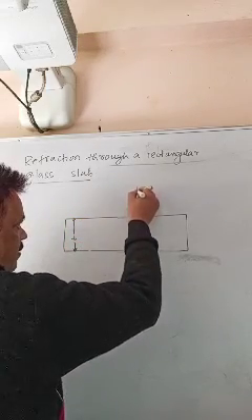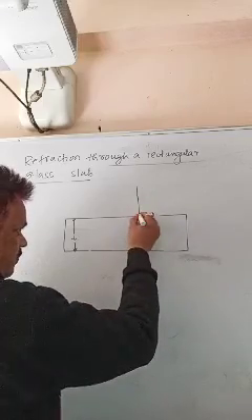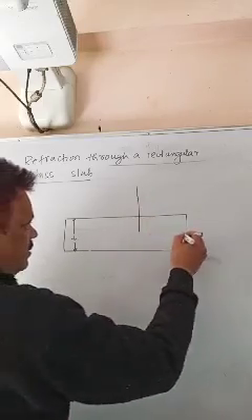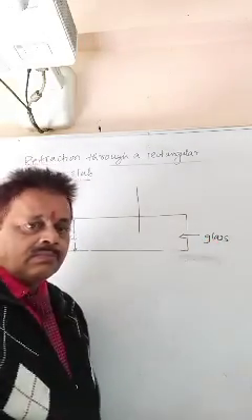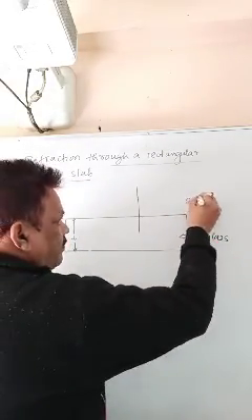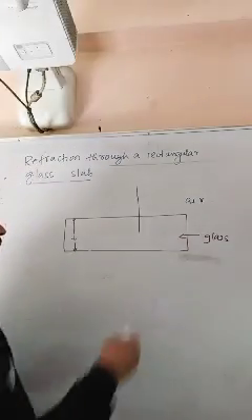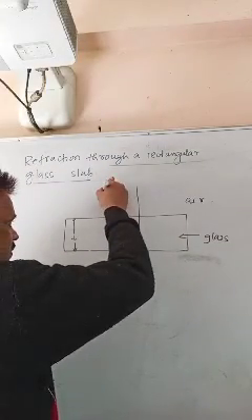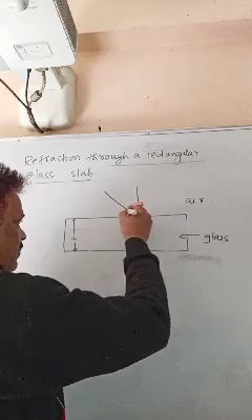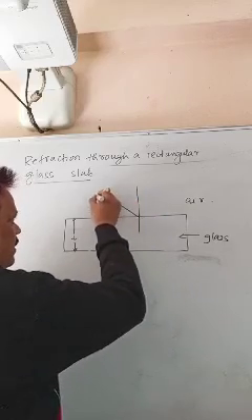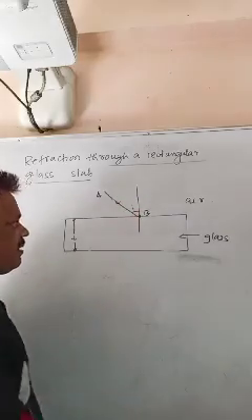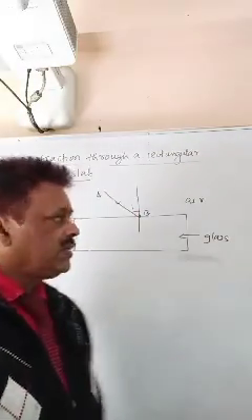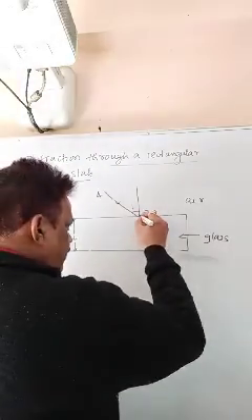Now what you see is, this is your glass, this is your air. A ray of light coming from air to denser medium, this is suppose B. Angle of incidence, it bends towards the normal.